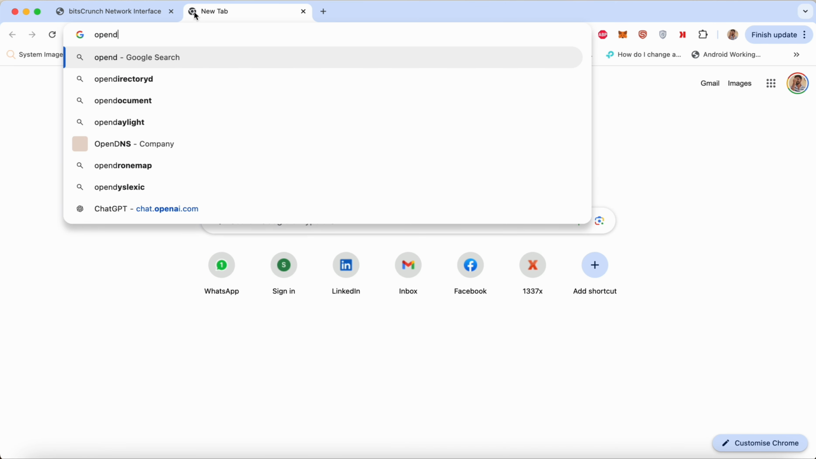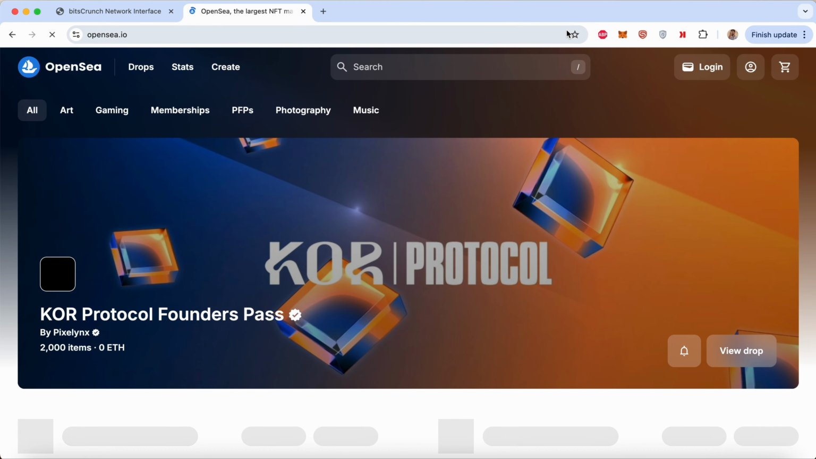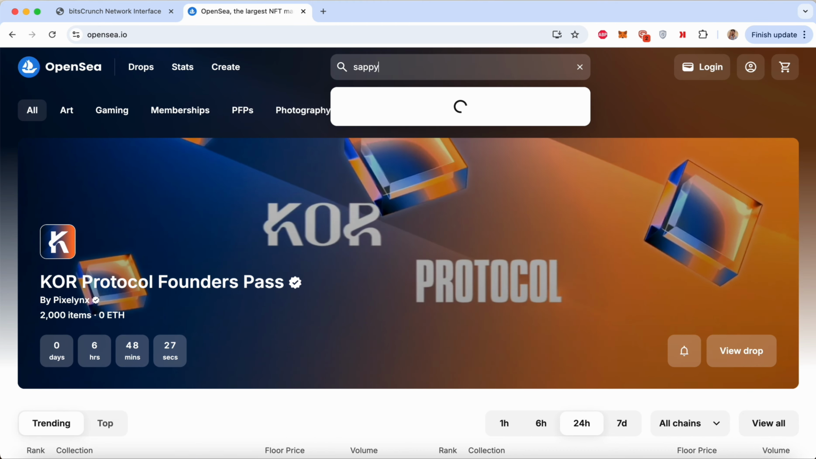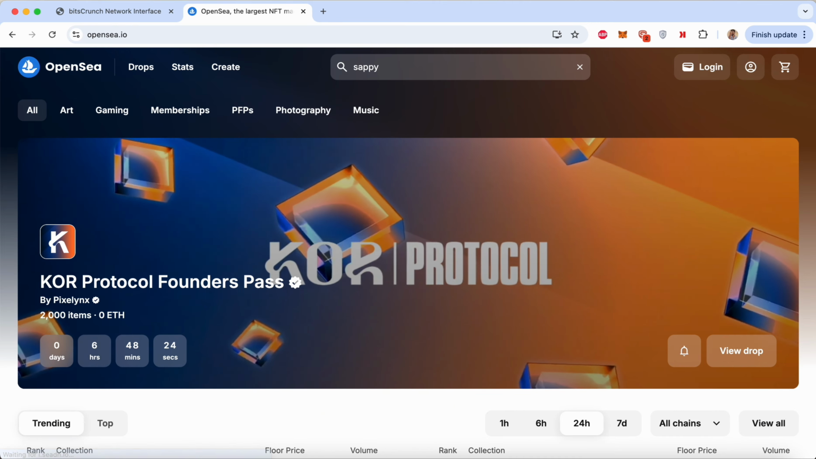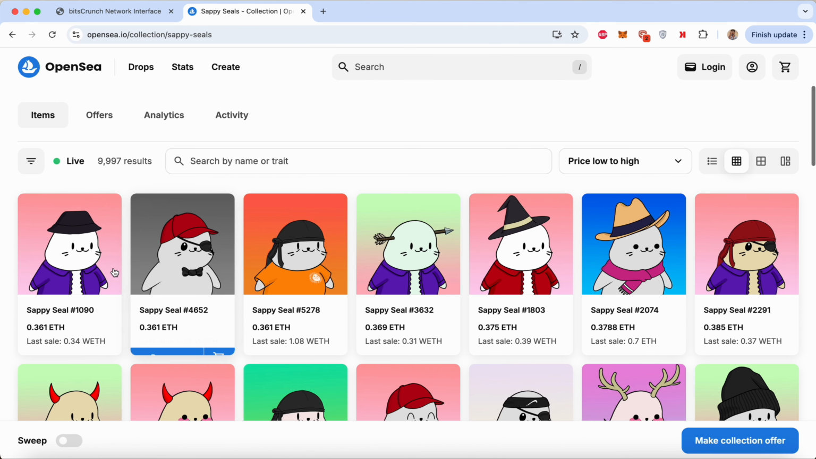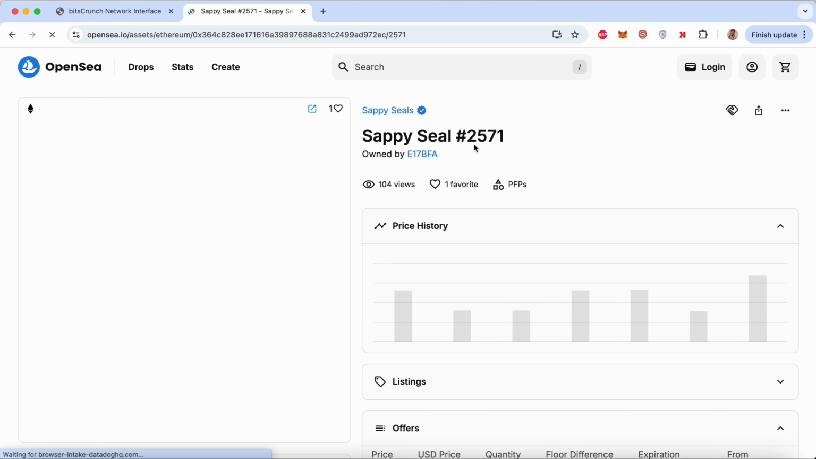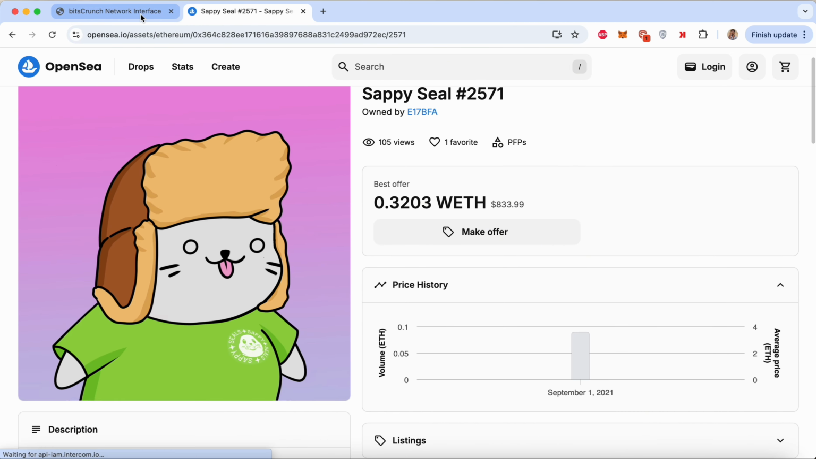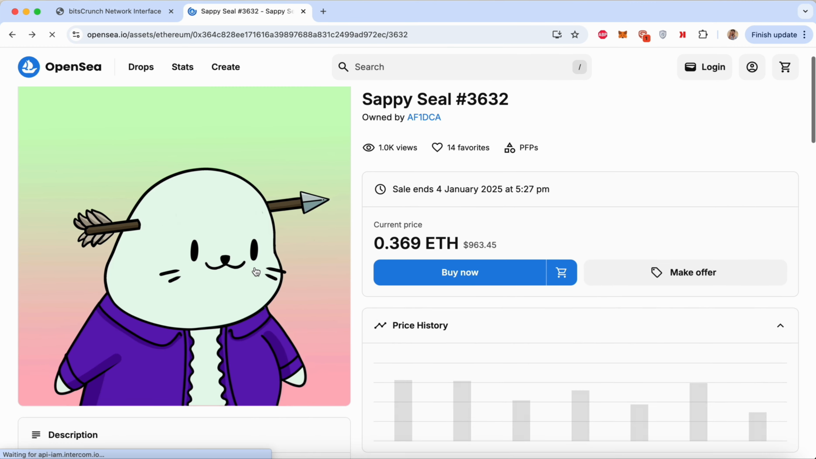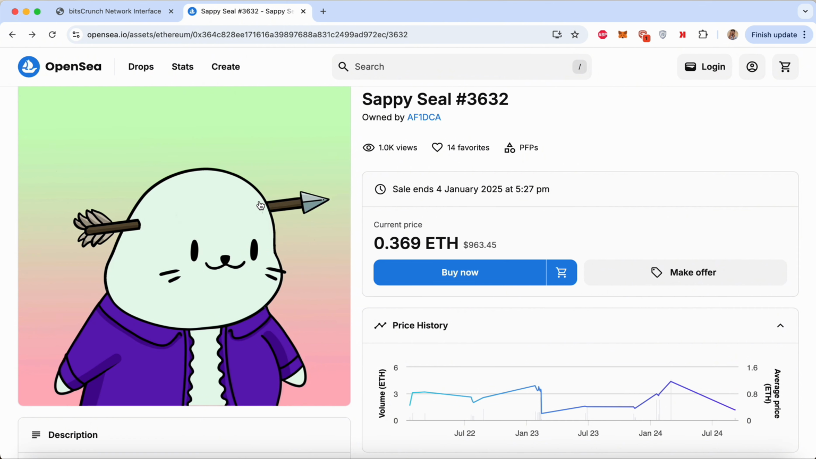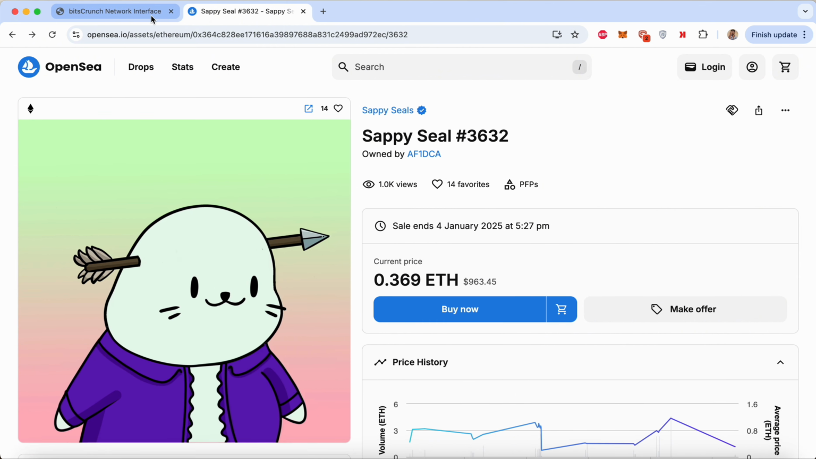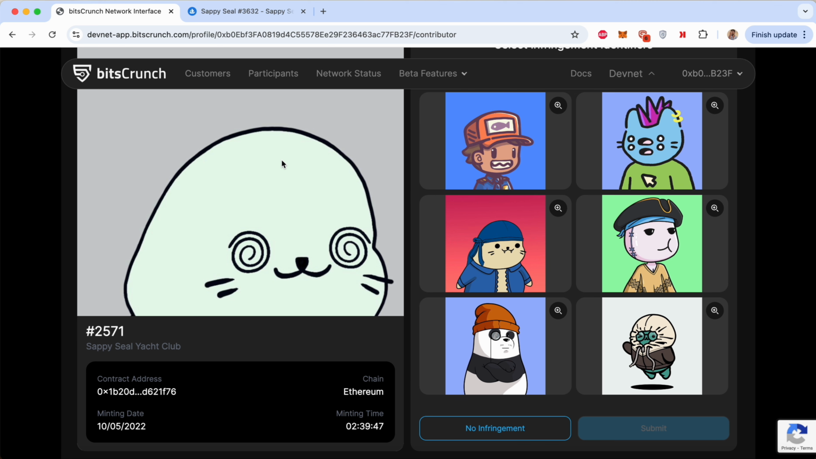So let's take a quick look at it by verifying. As you have seen, this particular Sappy Seals collection has been violated, and they have taken this as a character and have used it in an under-collection with the same name by adding Yacht Club. So potentially, this is a violation.